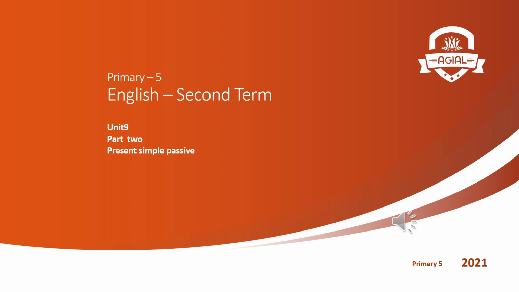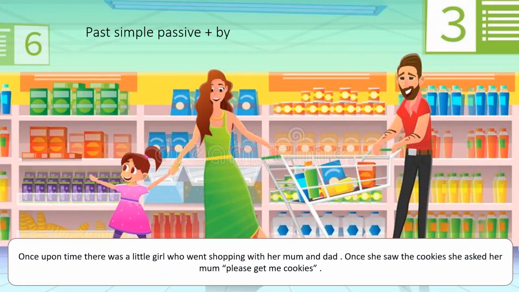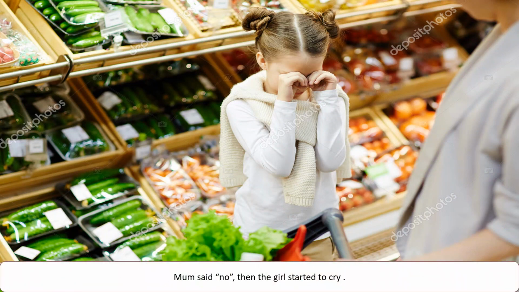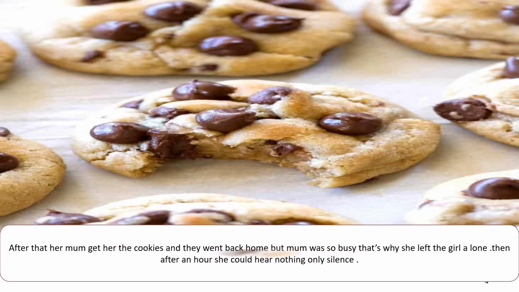Let's start. Once upon a time there was a little girl who went shopping with her mom and dad. Once she saw the cookies, she asked her mom, "Mom, please get me cookies." Mom said no. Then the girl started to cry. After that, her mom gave her the cookies and they went back home.